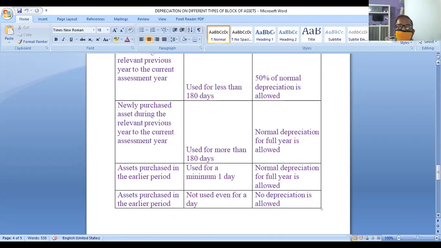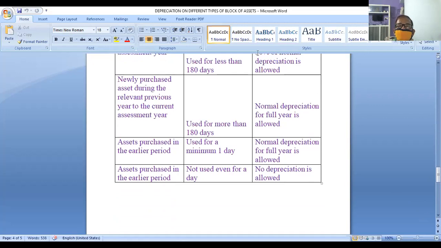Now, if the asset is purchased in an earlier period, that means before the previous year, and used for a minimum of only 1 day. Say you purchased the asset in 2018 or 2017, but you used it only for 1 day. You can allow normal depreciation for the full year. Earlier period means before 2019-20, before the previous year.